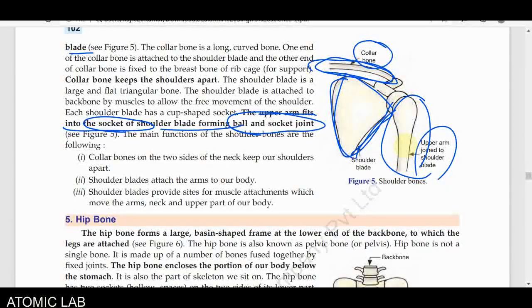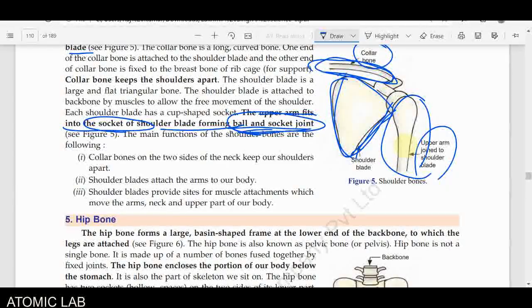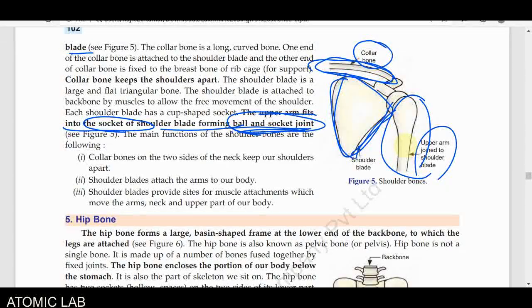We will discuss the different types of joints in our body, and then we will see how they work. Now you have to remember that the ball and socket joint allows complete circular motion in our body parts. When our body parts can be moved in circular movements, then we say a ball and socket joint is present.